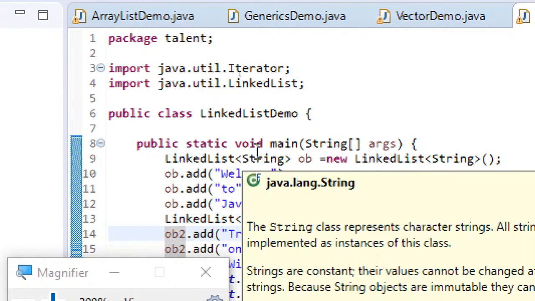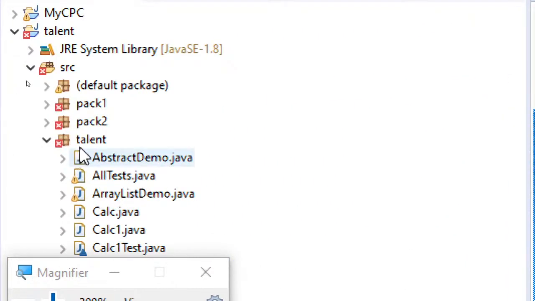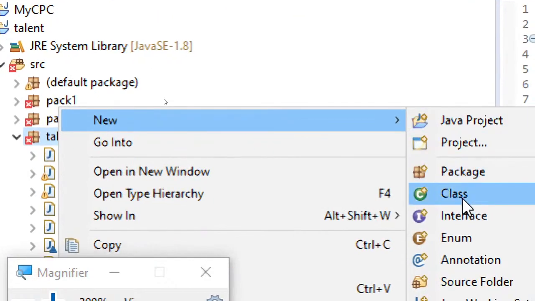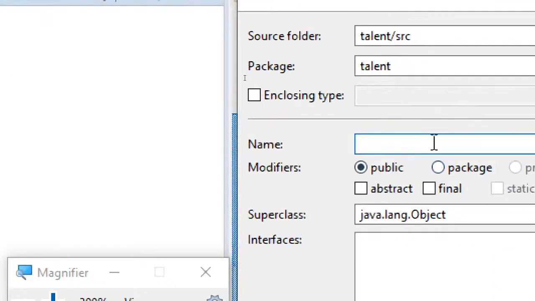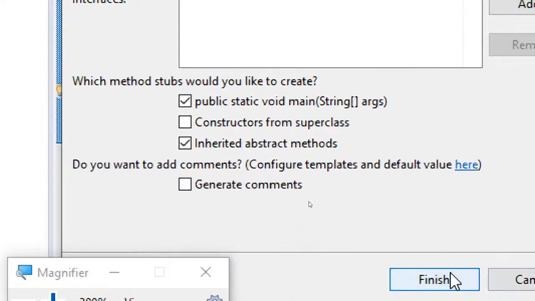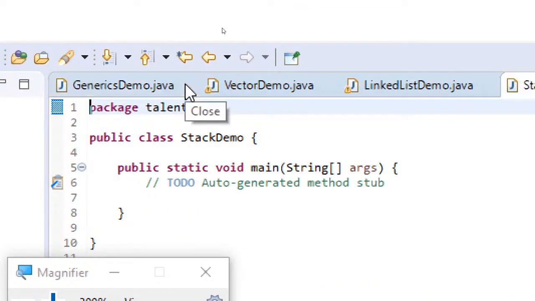And yeah, let's get to stack. Let's see how to use stack. So stack demo, I'm just using everything, the existing things with the demo added. Let me close this.